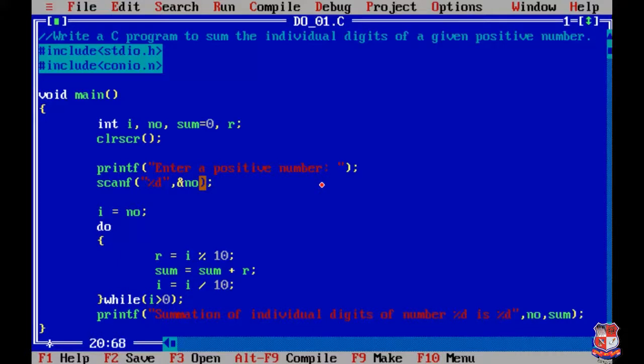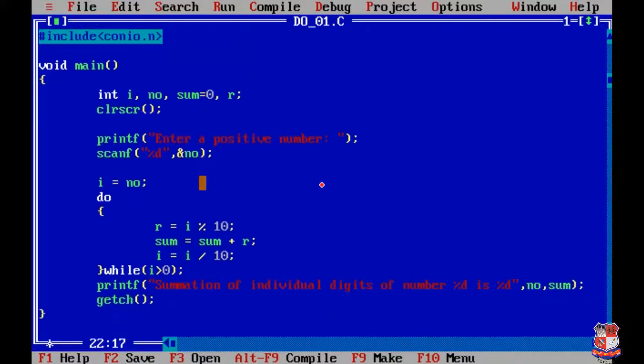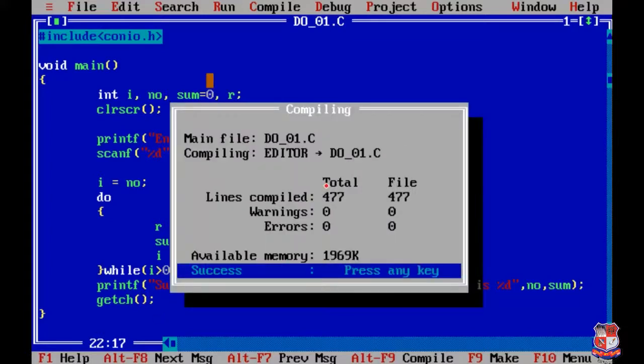Okay, after this we'll write getch. Okay, now our program is ready. Now we are going to check whether there is some error or not. Before that, we'll save our program by pressing F2. Then we have to compile our program, and for that press Alt F9. Okay, we can check over here there is no error.